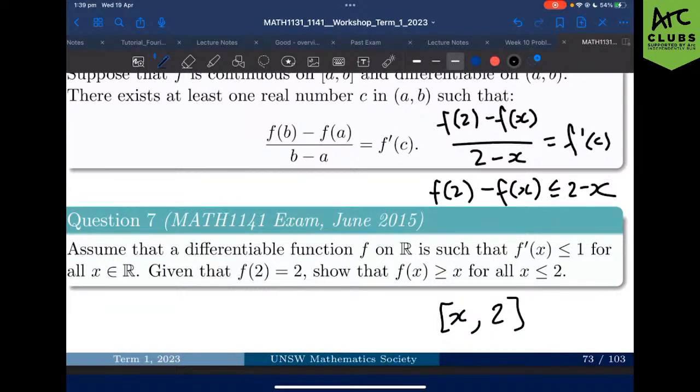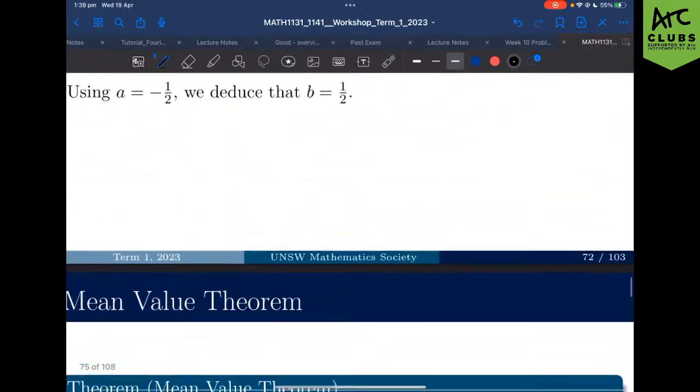Just skipping the substitution first, multiplying everything by 2 minus x. We're also given that f(2) is 2, sorry that the working out is kind of all over the place. f(2) is 2, we're going to be minusing 2 from both sides. Negative f(x) is going to be less than or equal to negative x. Therefore, f(x) is greater than or equal to x, hence proving the question is true.